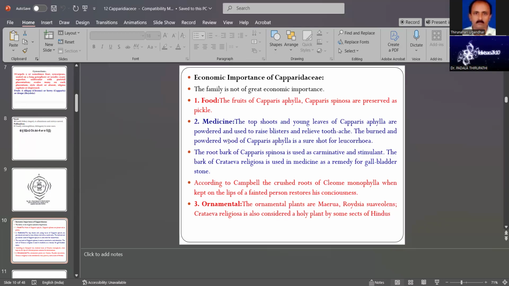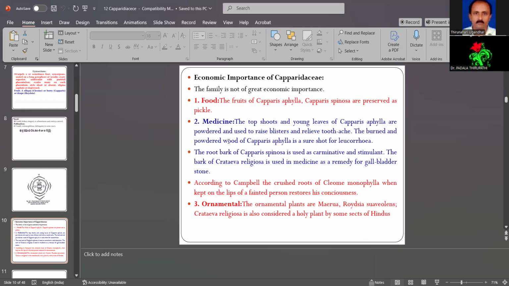Bark means the outside of the stem, which is important for medicinal use. It also removes gallbladder stones, and it controls kidney diseases.